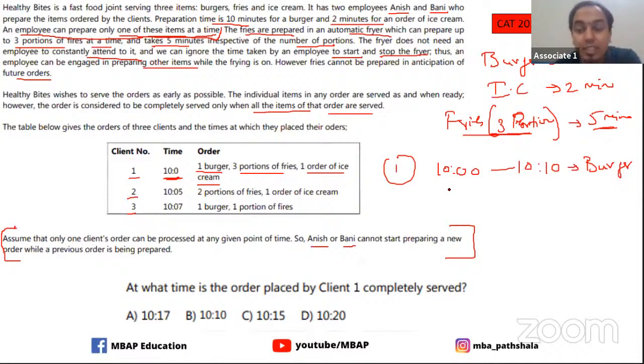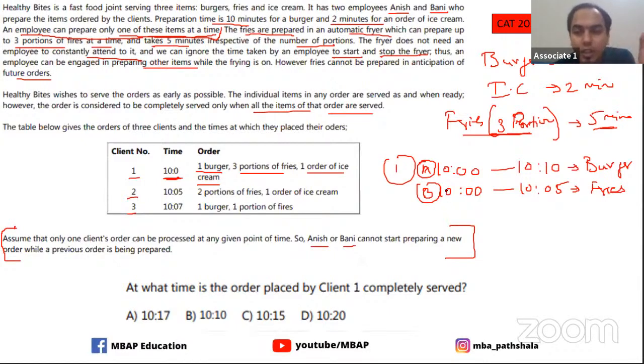Okay, what happens? The second employee is free at that point of time. So what can he do? He can quickly, at 10 itself, put on these three portions of fries, which will take 5 minutes. Let's say this is done by A, which is Anish, or this is done by B. So this is fries, three portions of fries.